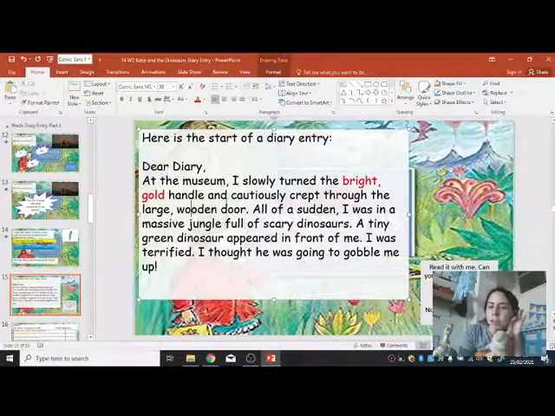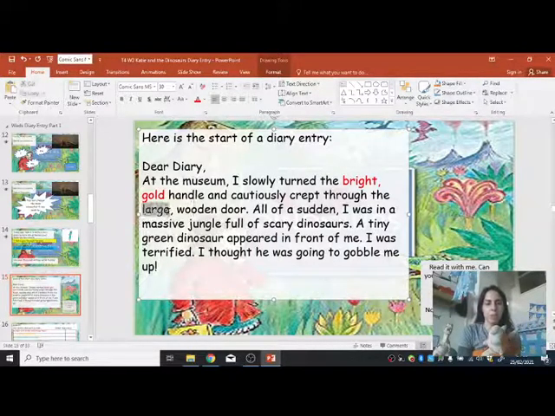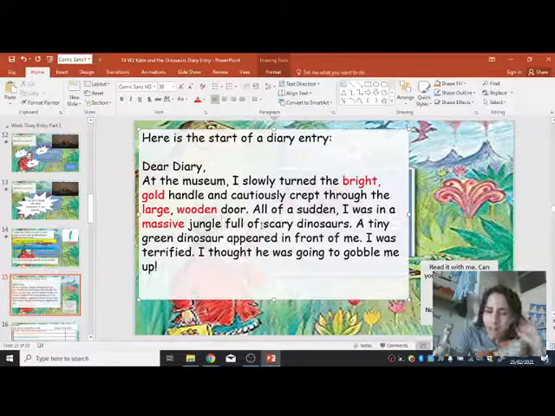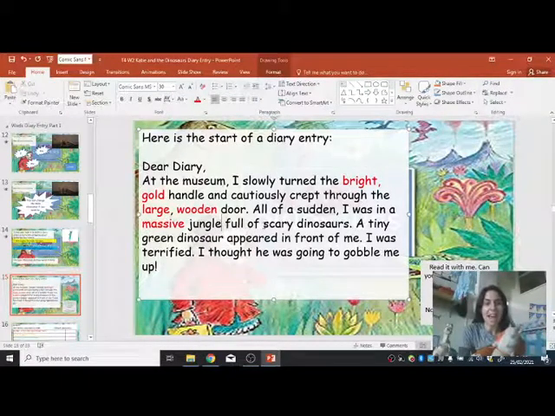Which words describe the door? Well done if you said large for our first adjective, and our second adjective, wooden. The large wooden door. All of a sudden, I was in a massive jungle. Which word describes the jungle? Can you tell me? Well done if you said massive. Full of scary dinosaurs. Which word describes the dinosaurs? Can you say? Well done if you said scary.